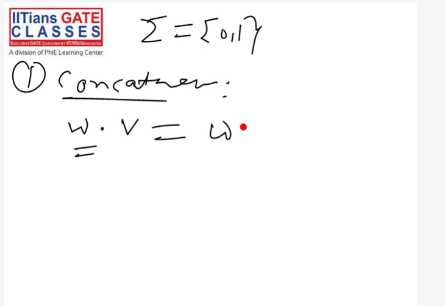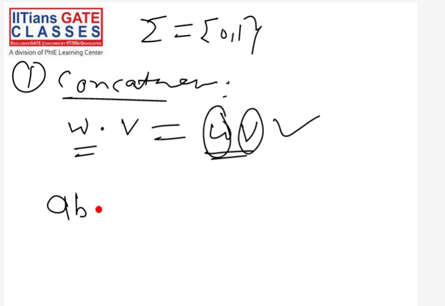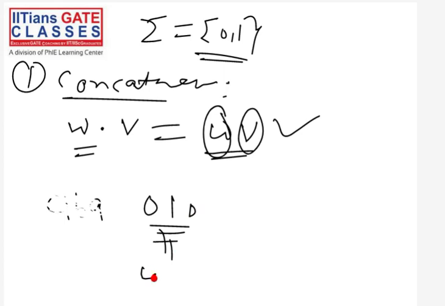This dot symbol means concatenation of w and v. This is nothing but wv. Just write w, then start writing v. This is the concatenation of wv. For example, our input alphabet is 0 comma 1, so I should use strings over that. Let's assume this is our string 010, and this 010 is w. Now let's assume 110 is our v.